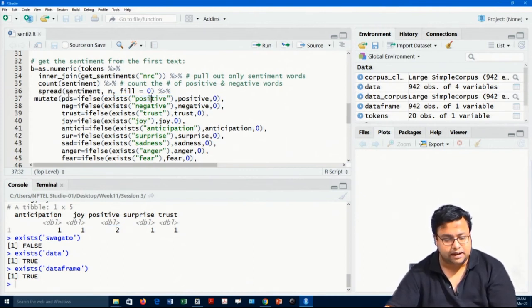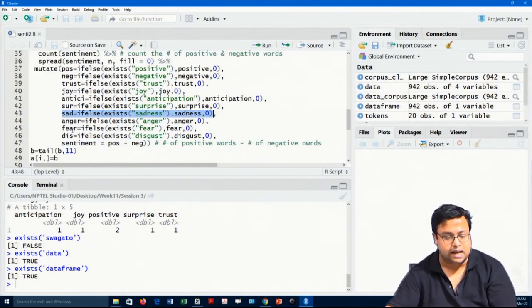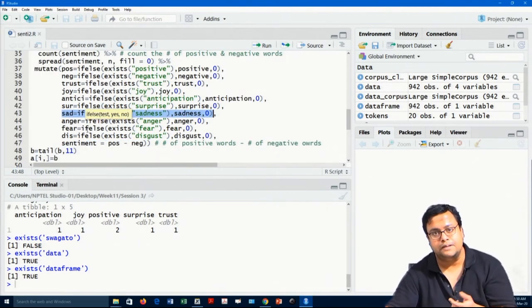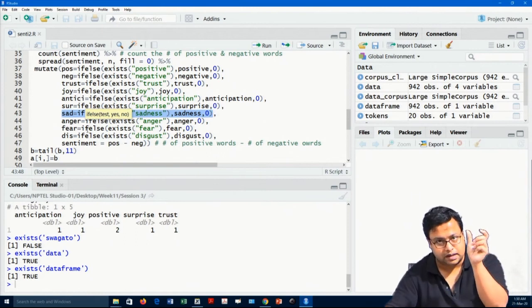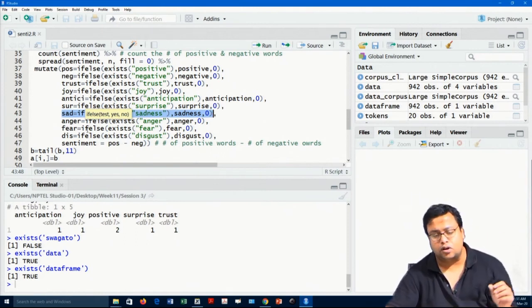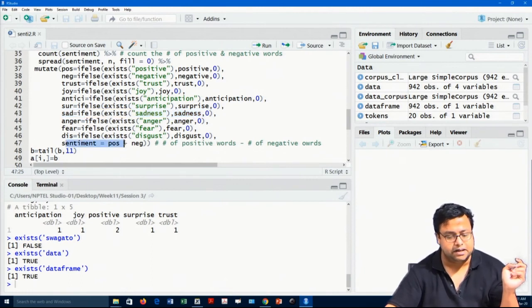So, I am saying that if positive exists, then put the corresponding value, otherwise 0. For example, negative does not exist, so in this case this value should be 0. Trust exists, so trust should be whatever value has come up, which is 1. Joy also exists, but let us say sadness does not exist, so the corresponding value should be 0. So, I am manually populating all the values based on the check of whether that particular sentiment exists in this particular document or not. And lastly, sentiment is equal to positive minus negative. So, that is everything I am doing.